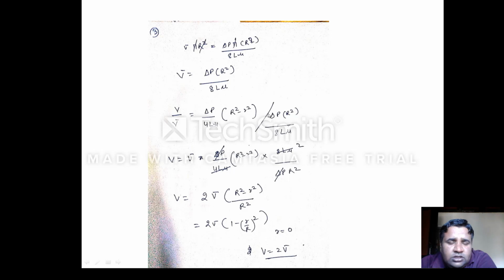Now I have replaced this division sign by multiplication, and when I do the multiplication, the bottom terms shift to the upper side, that is 8 L mu divided by del P R square. So del P will cancel del P, and 4 L mu will cancel with 8 L mu, only 2 will be left here, and here we are left with R square.